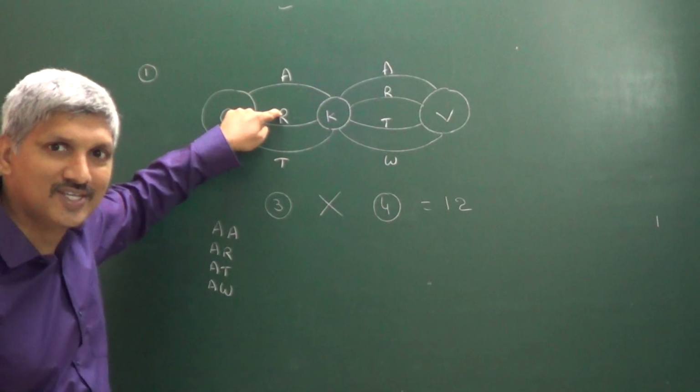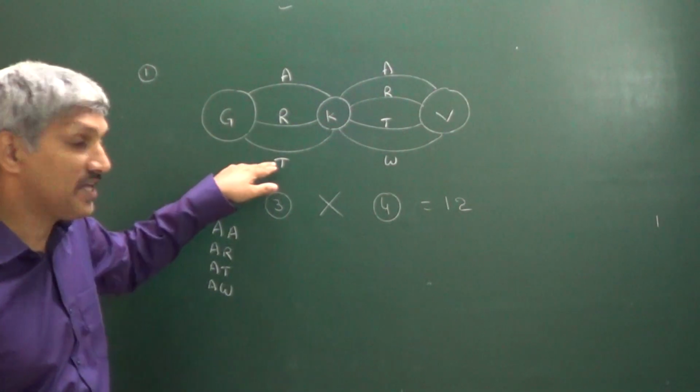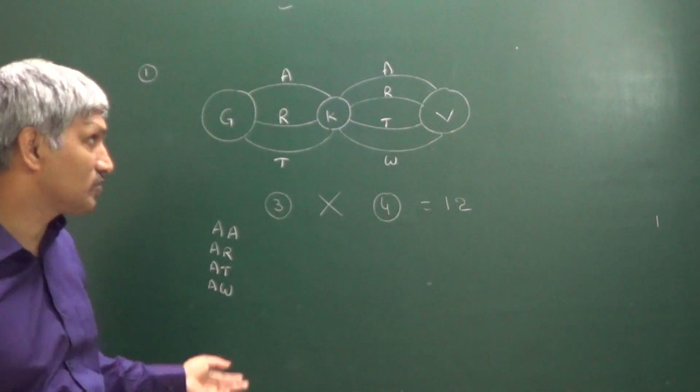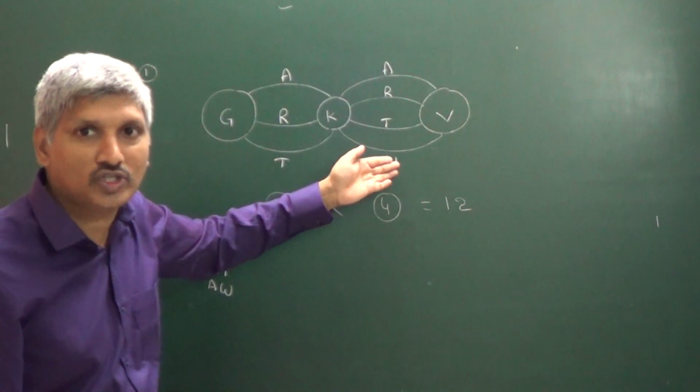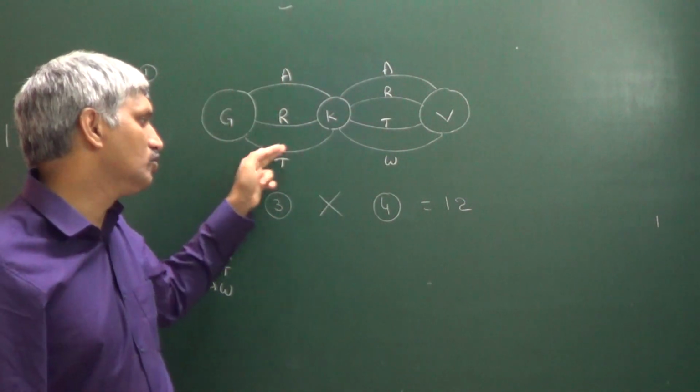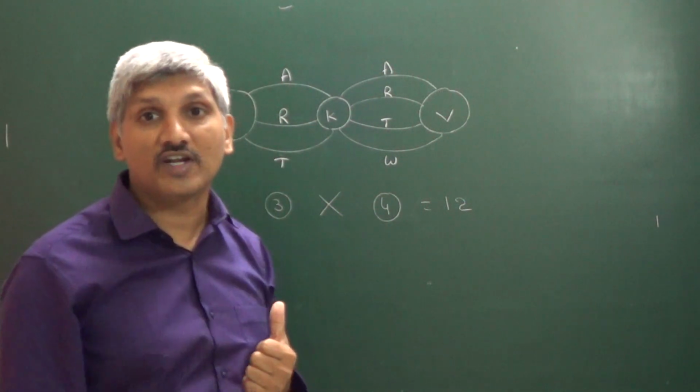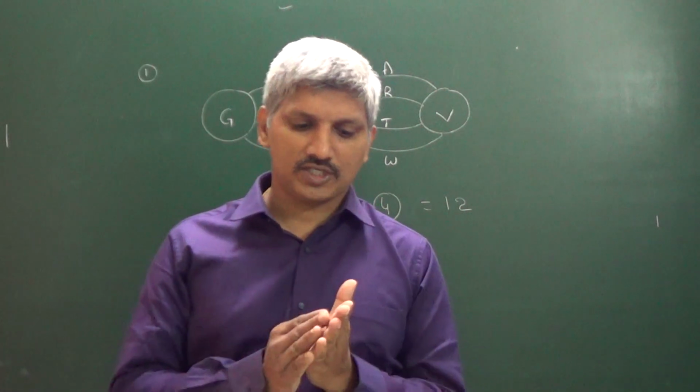Similarly in the road case and the train case, the same four possibilities. That's why in every case we have four choices, and 3 into 4 is the answer. That is the fundamental principle of multiplication.